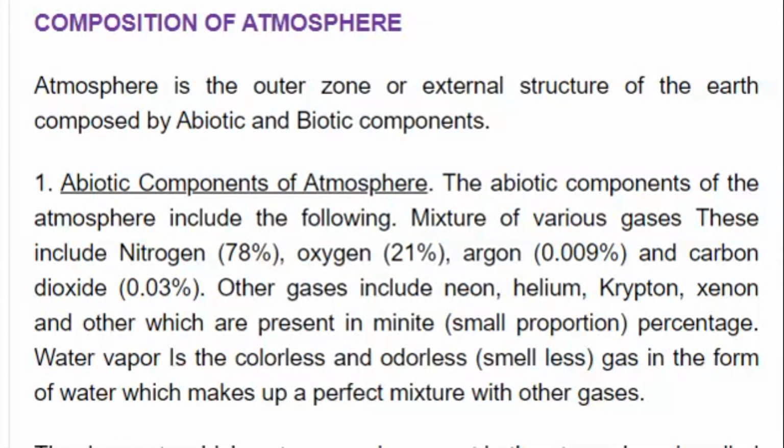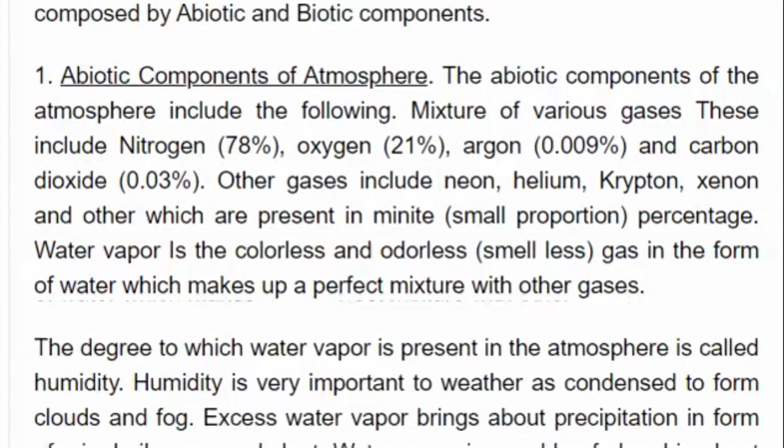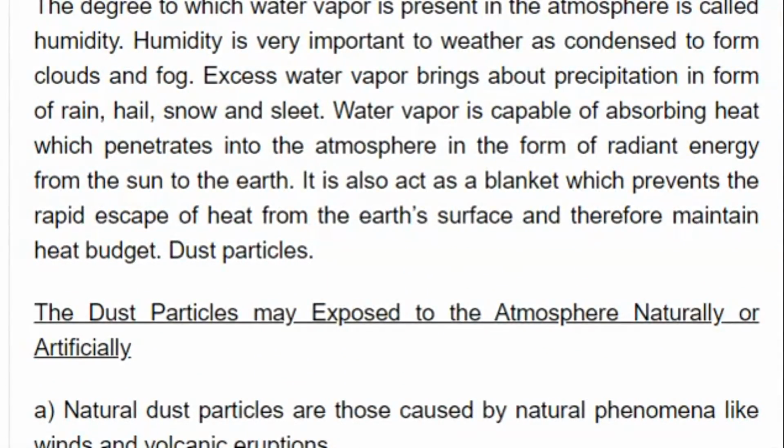So for water vapor, we can't give the percentage of water vapor by itself, because it tends to mix with the other gases which are present in the atmosphere. So hatuna percentage ya water vapor peke yake. Now look at the percentage of carbon dioxide, which is 0.03. This percentage is very small. That's why sometimes in crop production we suggest using a greenhouse. Why? It is because a greenhouse produces the greenhouse effect, and due to it there will be accumulation of carbon dioxide gas that will lead to an increase in the production of plants, more especially plants like tomatoes. They increase their production if we increase the concentration of carbon dioxide supplied to them.